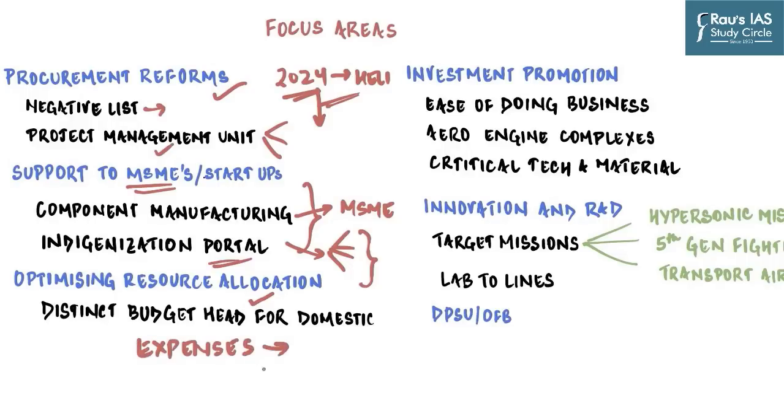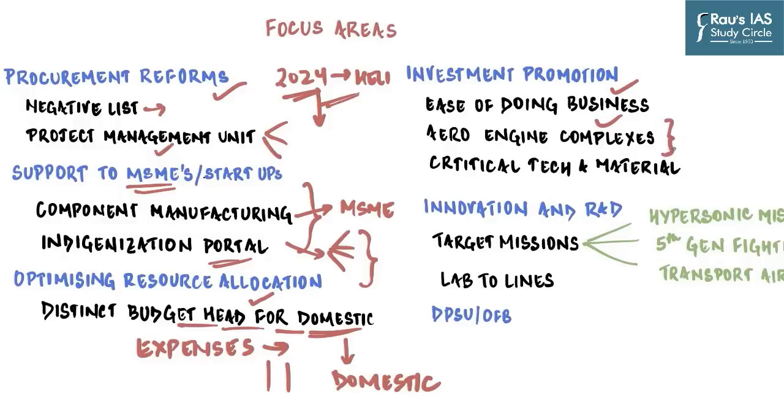Then in the draft policy, the government has also proposed optimization of resource allocation. So for example, currently all the expenses on acquisition of capital are shown under one head. Now the government is planning to make a distinct budget head for domestic products among all the services. And the government is going to make it mandatory for that particular amount to be spent only on domestic acquisition, or the products which have been domestically manufactured. Then in the draft policy, the government is actively looking into promotion of investment through ease of doing business.